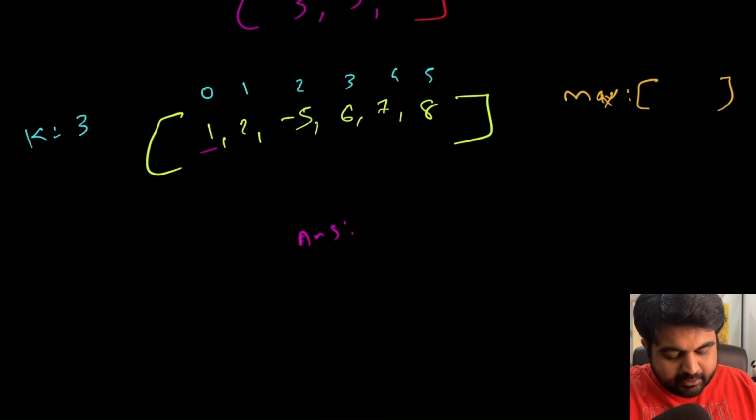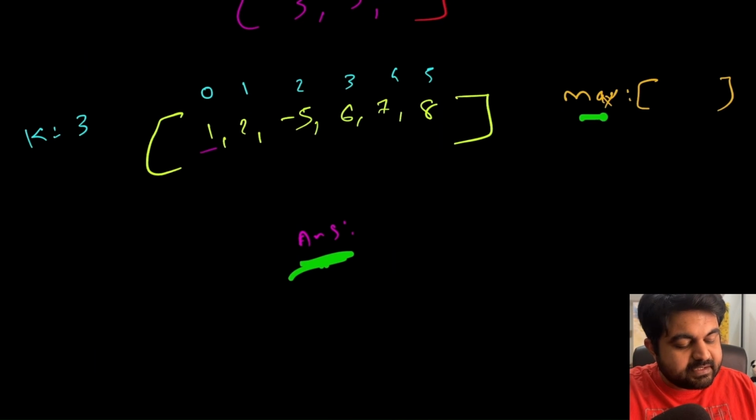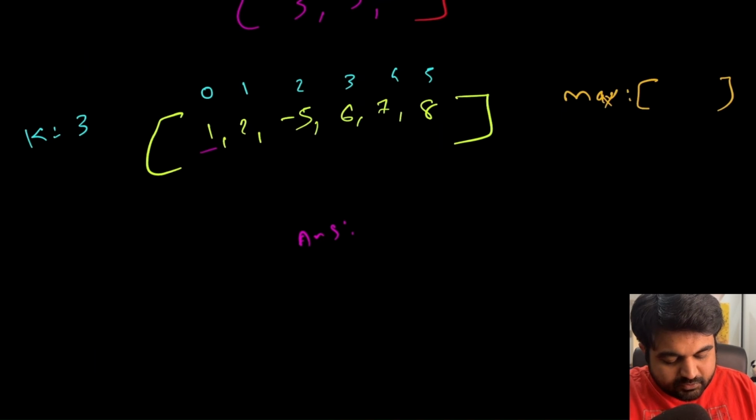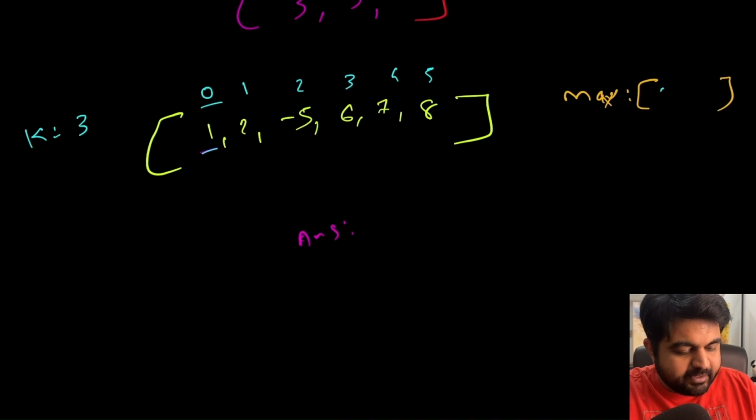So any value before that should not be added to the answer or should not be treated inside our answer array, but we can still keep track of the maximum element we have been able to find so far. So the idea is that first the value number is 0. Currently the maximum value is null, so we can add the maximum value we have been able to find so far as this value 1.